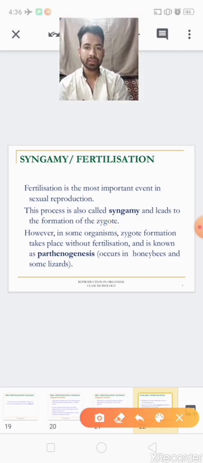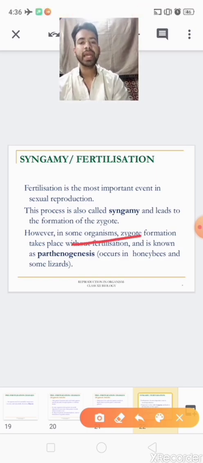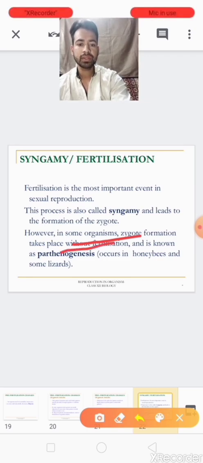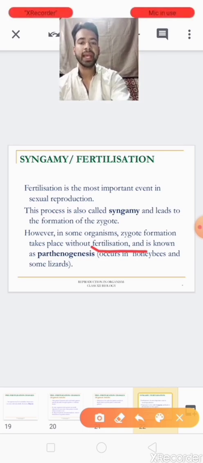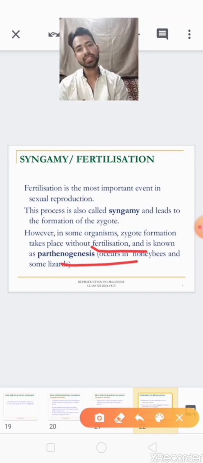Okay children, however, in some organisms zygote formation takes place without fertilization, known as parthenogenesis. That is an important term here.